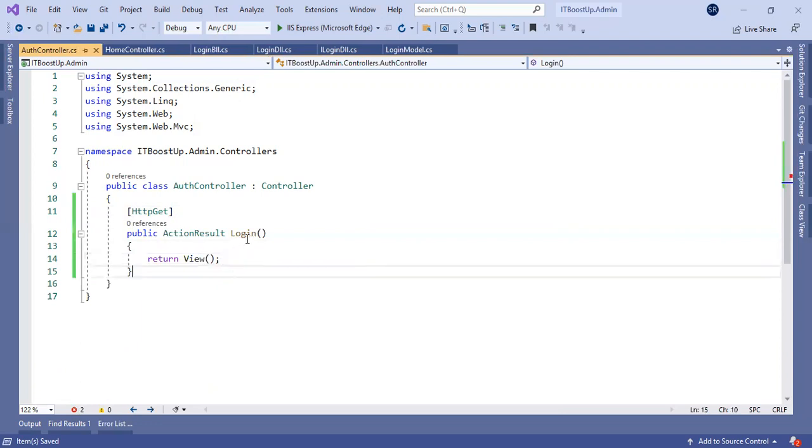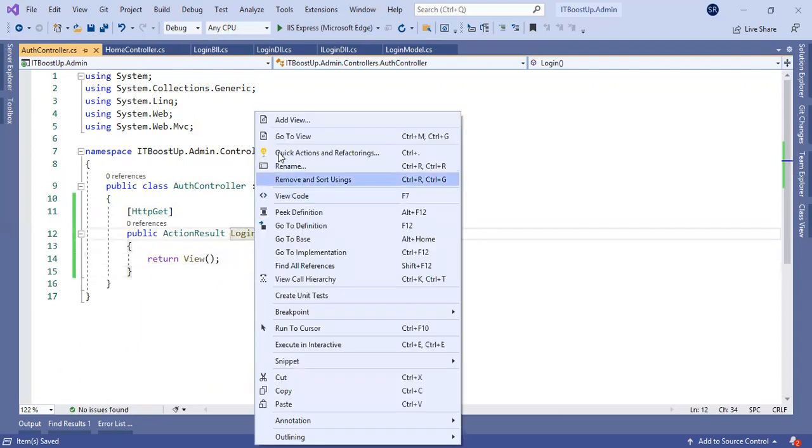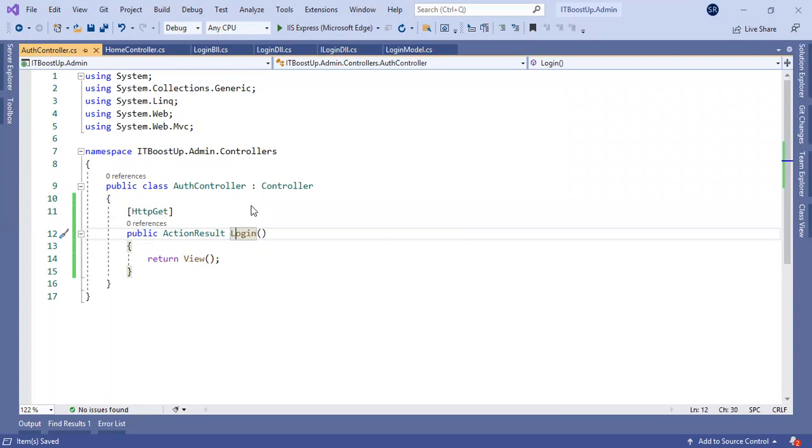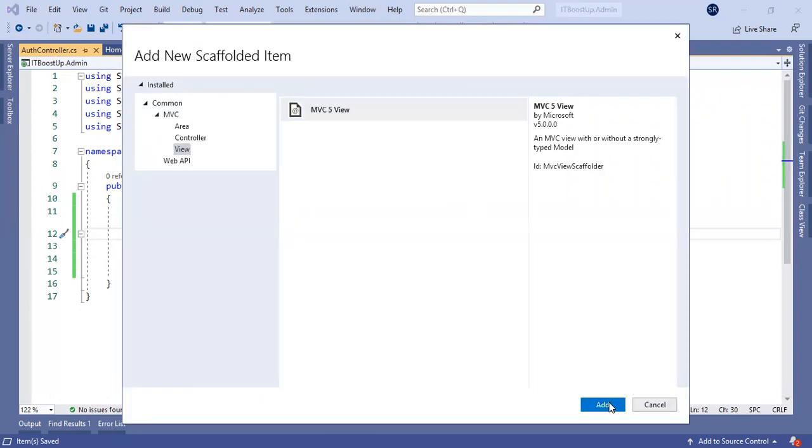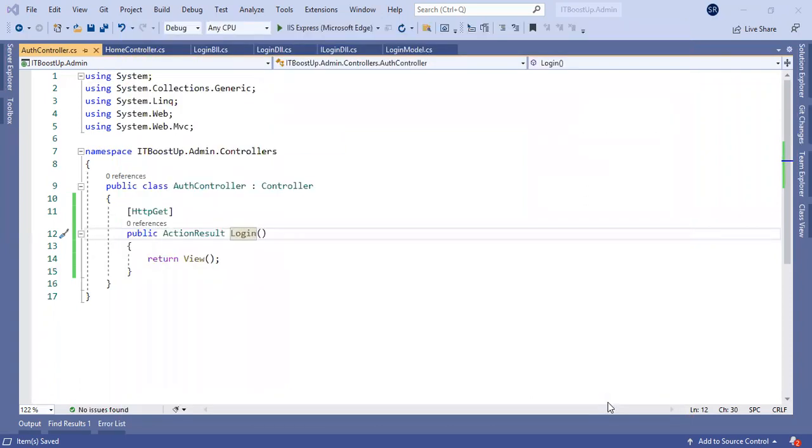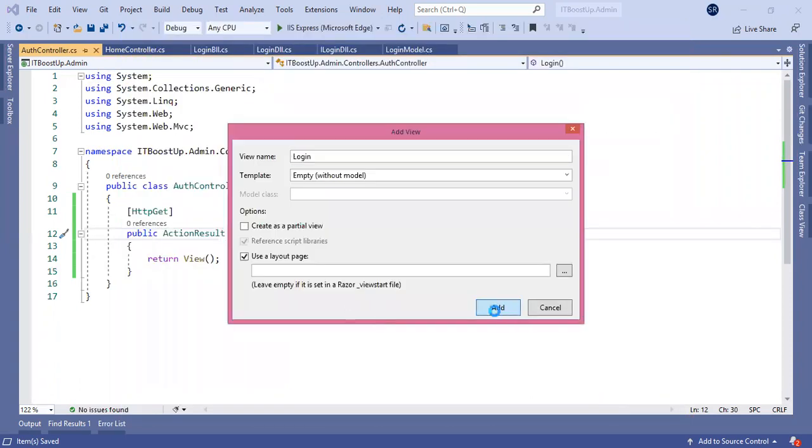So we will create a view. How can we create a view? Just right click and add view here. It automatically creates a view. I will choose the default layout page.